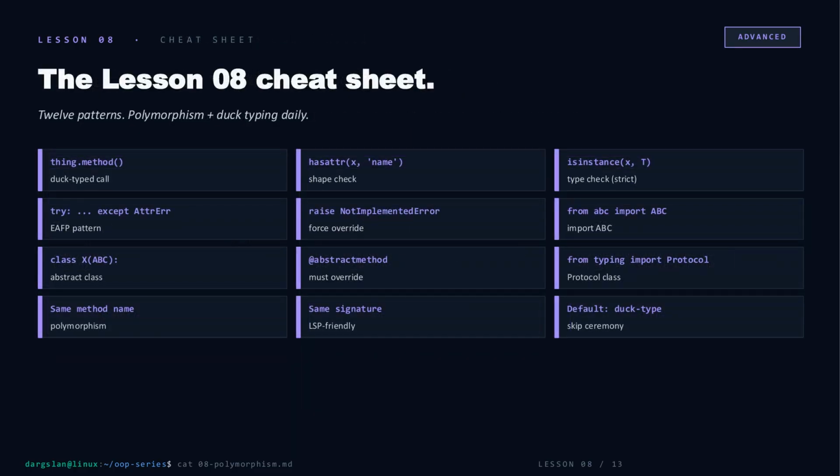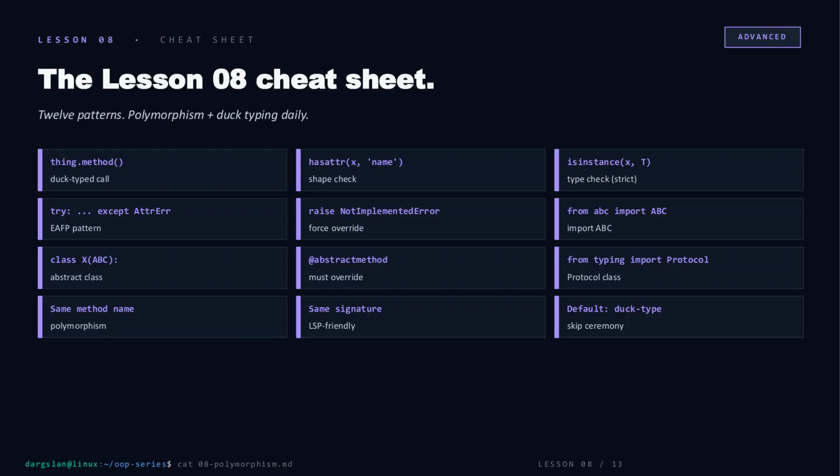And if you want all of it on one page, here it is. 12 patterns you'll actually reach for. The left column is your daily driver. Call the method, try except if you're unsure, subclass when you need structure. The middle column is for shape and enforcement, hasattr, NotImplementedError, abstractmethod. The right column is the type-checking toolkit, isinstance, ABC, Protocol. Screenshot it, pin it, and let the default stay duck-typed.